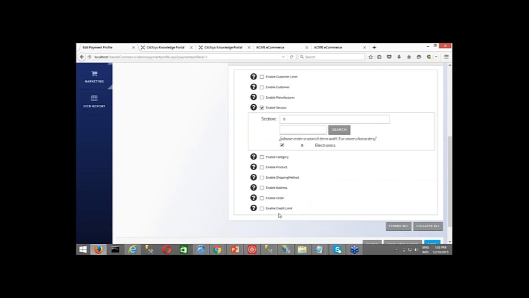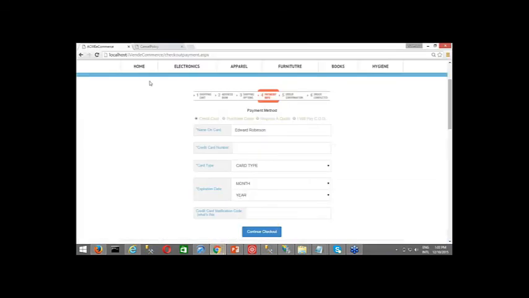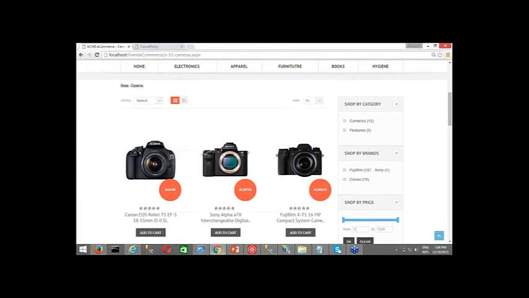All these are conditions, and if you want to apply multiple ones, these all work in AND. So if this and this is true, then accordingly it will show up the payment options. So now let me just go to an electronics section and add just a camera to my shopping cart, and let's see what happens.